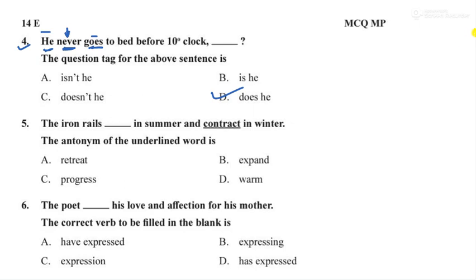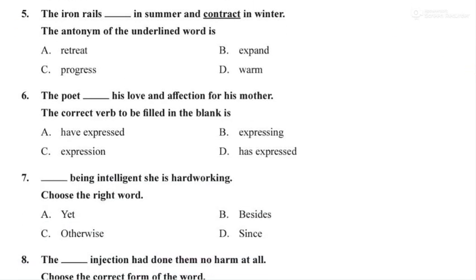Moving to question number 5 now. The iron rails dash in summer and contract in winter. The antonym of the underlined word. Antonyms means opposite words. Contract means shrinking. So iron rails, what will they undergo? They will expand. Contract, expand, they are opposite to each other. So the answer is expand.